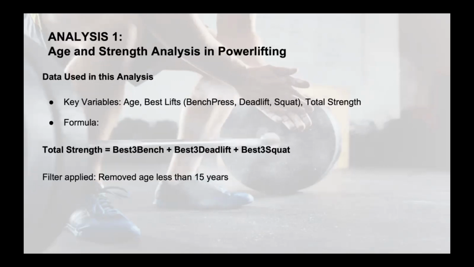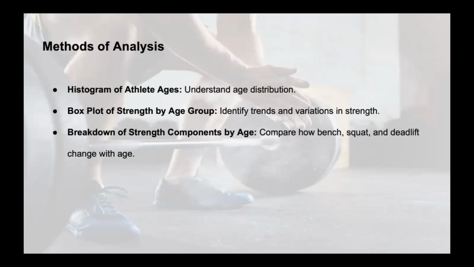So, analysis 1 is based on age and strength analysis in powerlifting. The key variables used in the analysis were age, best lifts in bench press, deadlift, squat, and total strength. The formula for total strength is the cumulative of best bench press, best deadlift, and best squat. The filter applied is we removed age less than 15 years. The method of analysis is the following.